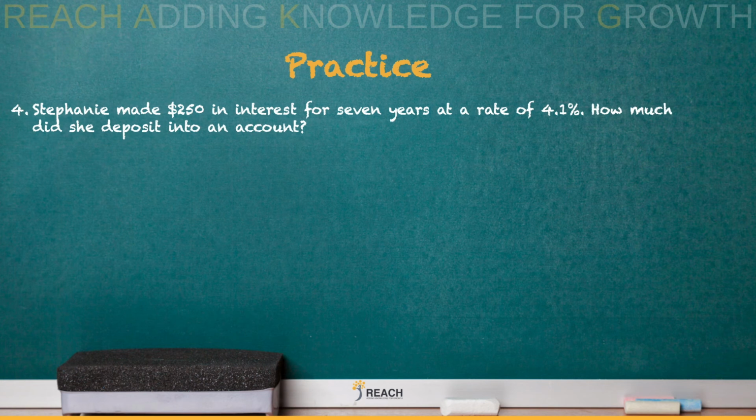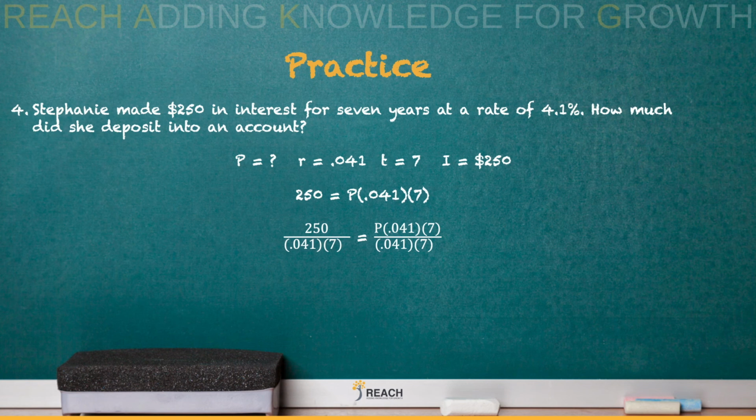Alright, last one, number 4. So let's label our variables. Our principal is unknown. Our R is 0.041. Remember, change to a decimal. Our time is 7 years, and our I is 250. So we plug it in. That's what we get. And we're trying to solve for our principal. Since it's being multiplied, we divide by those numbers, 0.041 and 7 on both sides. We put it in our calculator. We get approximately $871.08.